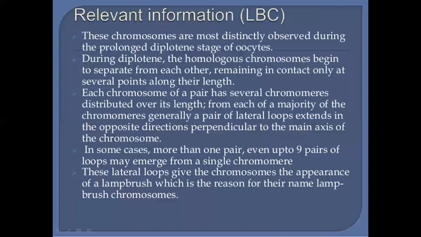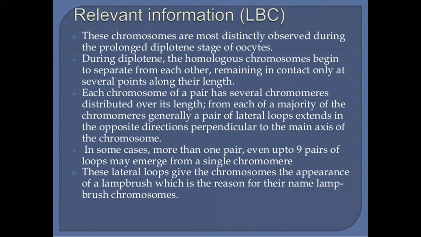Relevant information of lampbrush chromosomes. These chromosomes are most distinctly observed during the prolonged diplotene stage of oocytes. During diplotene, the homologous chromosomes begin to separate from each other, remaining in contact only at several points along their length. Each chromosome of a pair has several chromomeres distributed over its length.